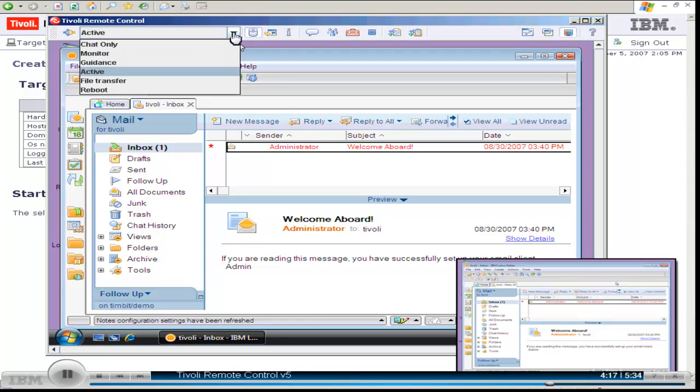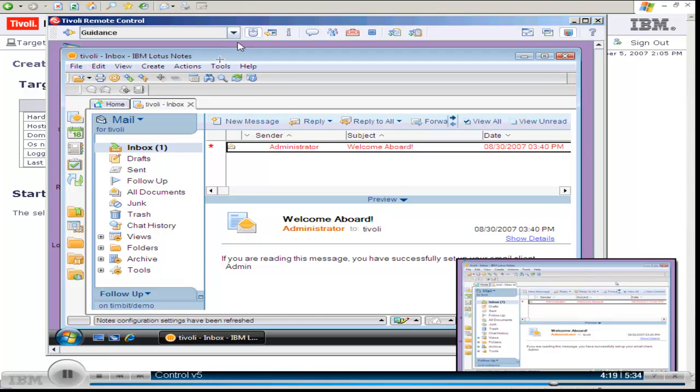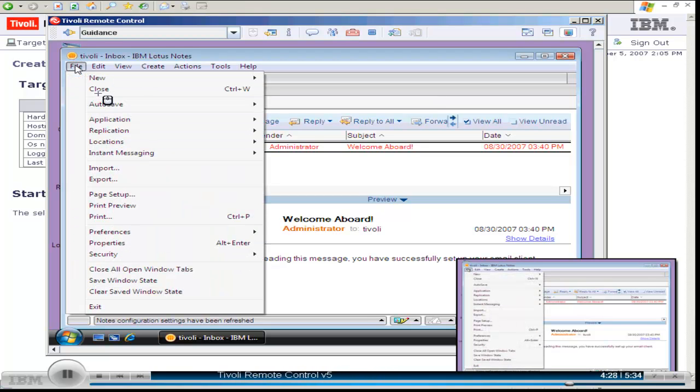Once the recording is started, the agent uses the guidance tool to walk the end user through the steps required to create a local replica. The end user follows along by clicking where indicated on the screen, and the local replica is created.